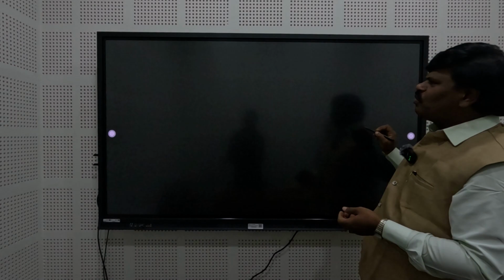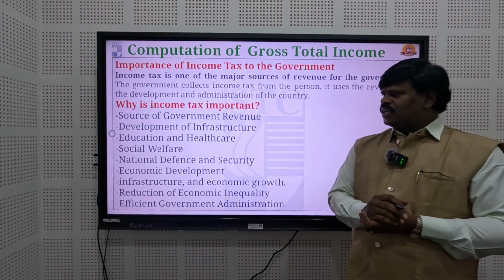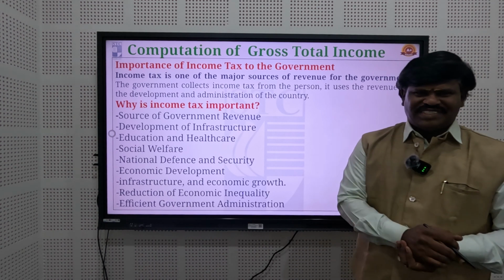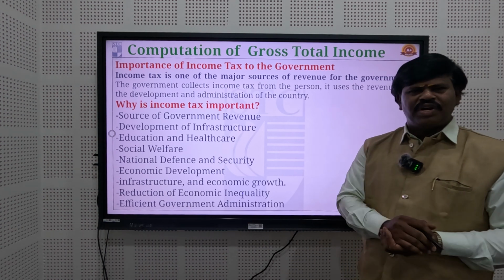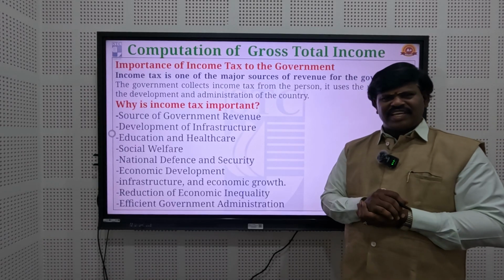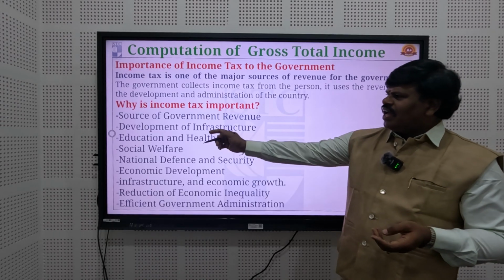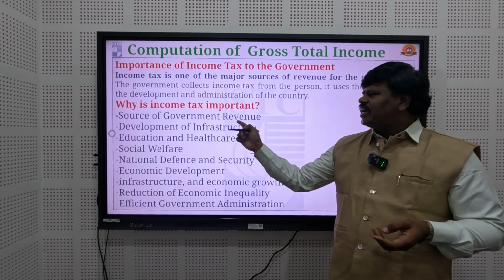Next is how this income tax is important to the government. Income tax is a major source for the government. Through this source, the first is government revenue.